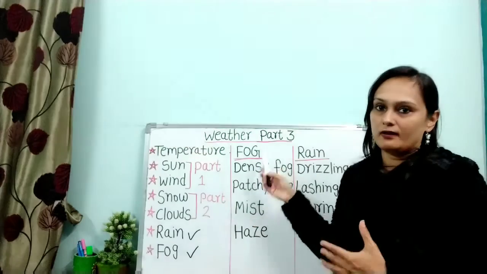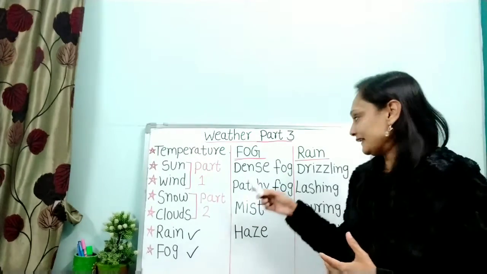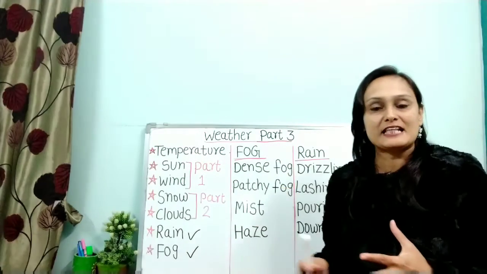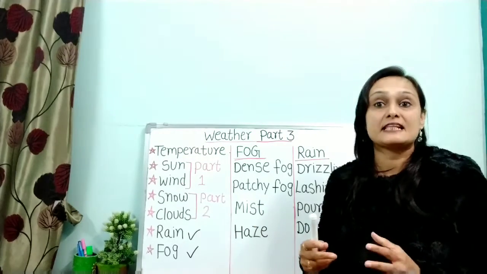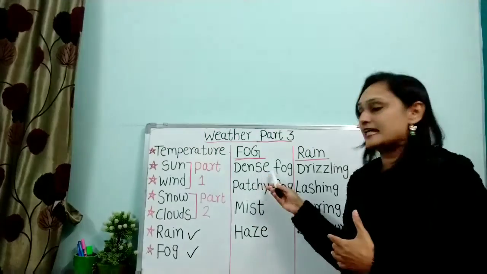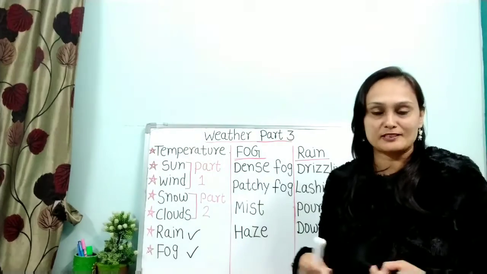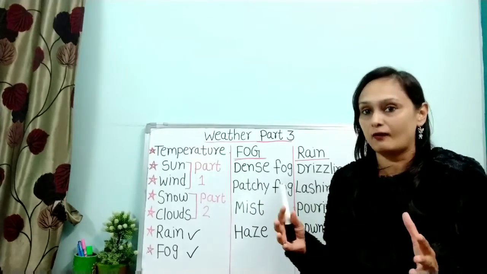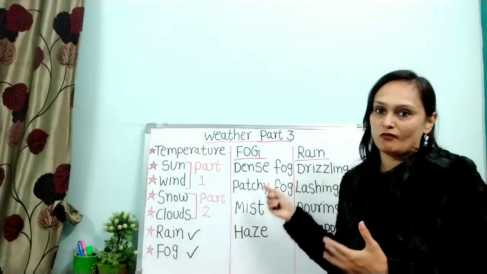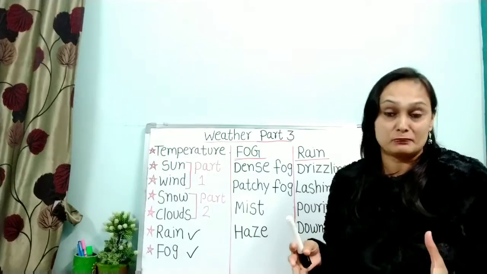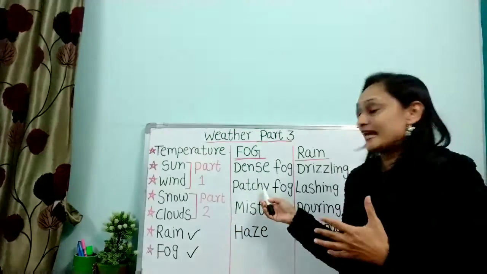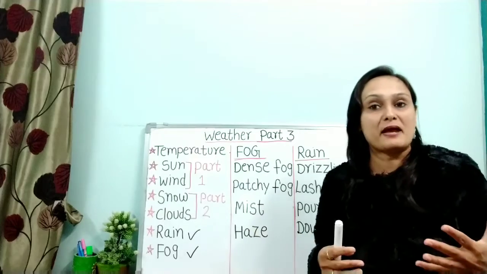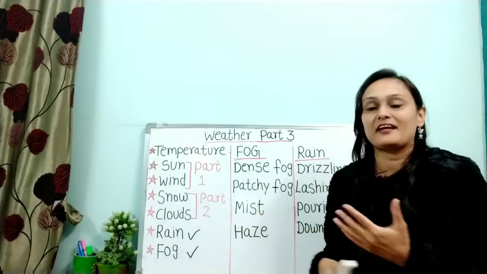That is fog. Now moving on to first example, and that is dense fog. Dense fog means when you can't see through. When fog is dense and heavy, that is dense fog या घना कोहरा, जिसको हम कहते हैं बहुत सारा कोहरा है, बहुत घना कोहरा है. That is dense fog. In dense fog there is no safe speed at which one can drive. Dense fog surrounded the mansion and the entire area, kind of a thing.